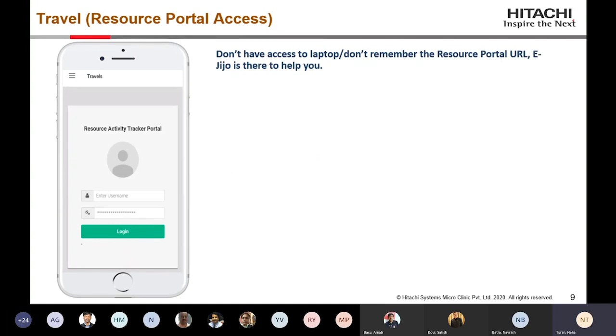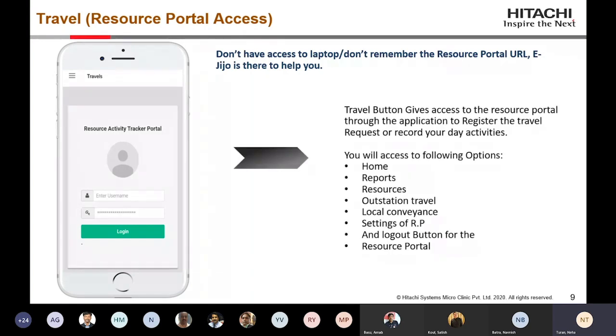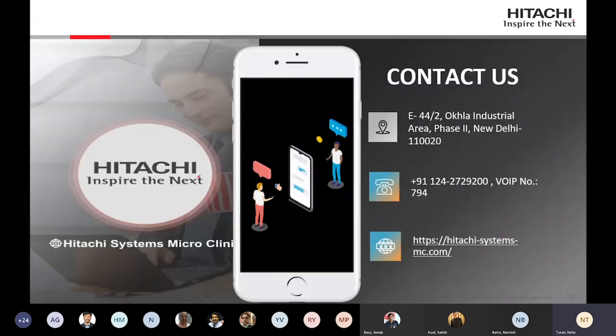Now we are talking about the resource portal access. Now the resource portal is very much necessary for us to understand, because we have scrapped all the documents, like the writing part. So everything is now digital. So that is also available in one application only. Another feature we have added is that you can log in to the resource portal and raise your travel request. So these are the features that you do on the desktop application, and the same you will be able to do in the mobile application. So it is the same application, we just have access to the same application through this app, eGijo. So these are the same features that are available.